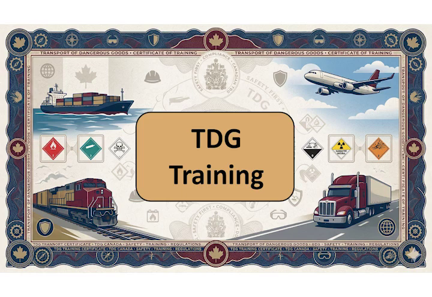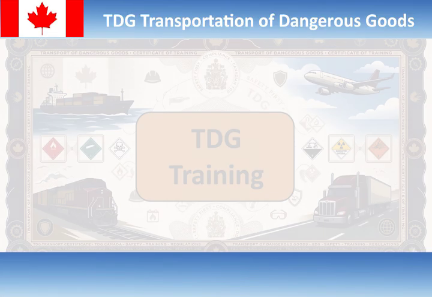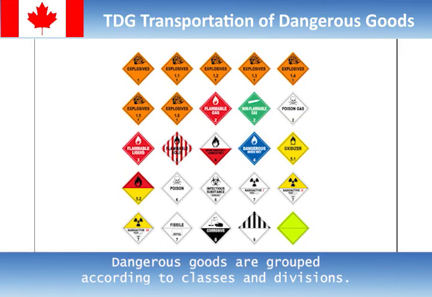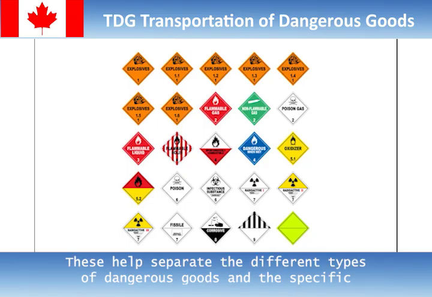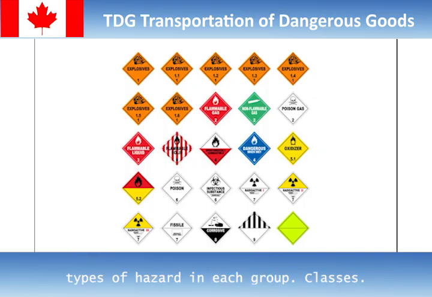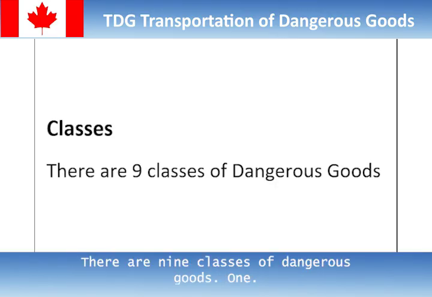Section 7. The classification of dangerous goods. Dangerous goods are grouped according to classes and divisions. These help separate the different types of dangerous goods and the specific types of hazard in each group. Classes. There are 9 classes of dangerous goods.